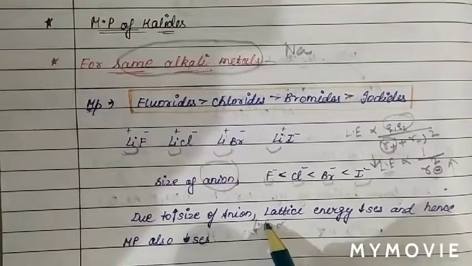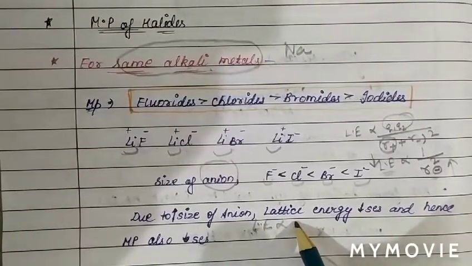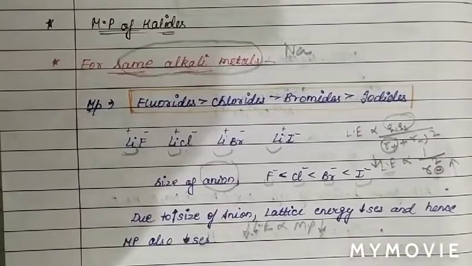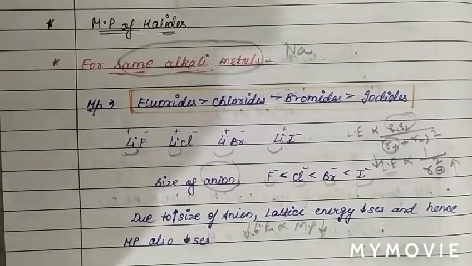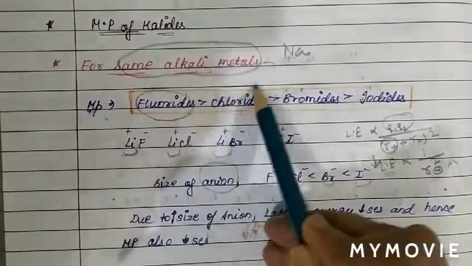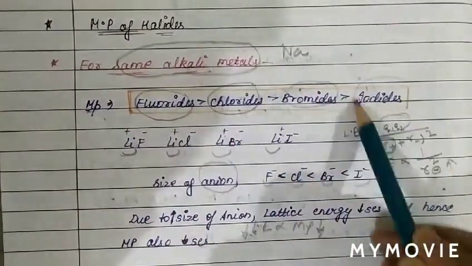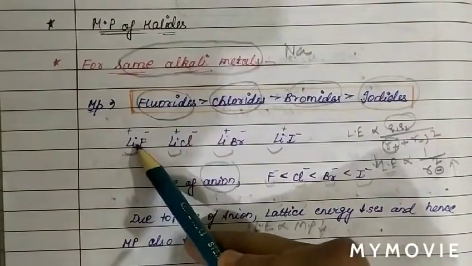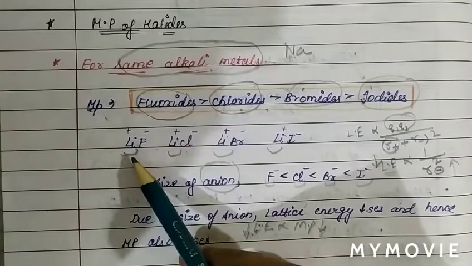proportional to the melting point. As lattice energy decreases, melting point also decreases. Therefore, the order of melting point for the same alkali metal is highest for fluoride, then chloride, then bromide, then iodide, for the same alkali metal like lithium, sodium, potassium, rubidium or cesium.